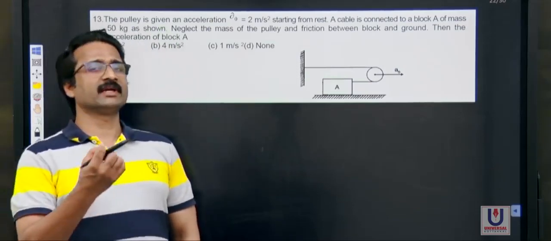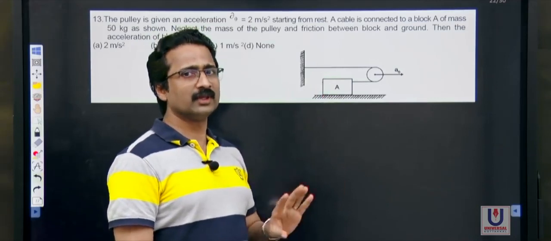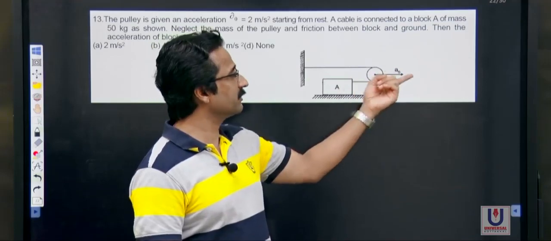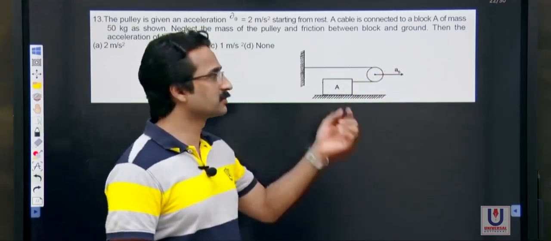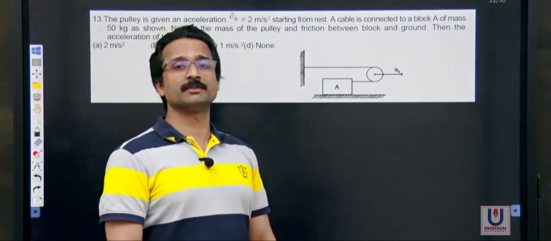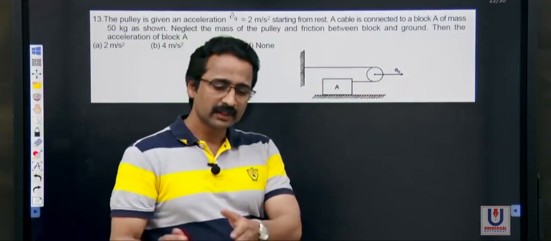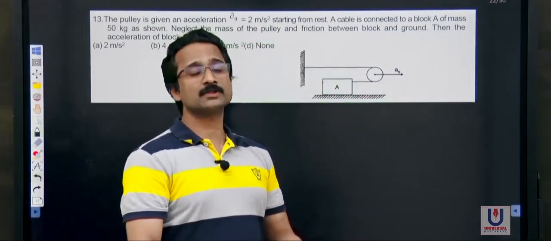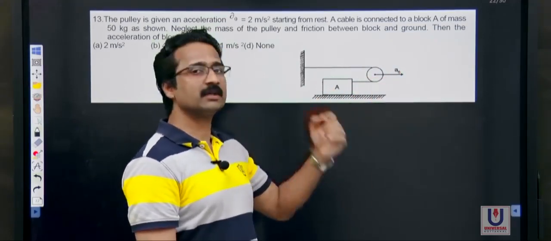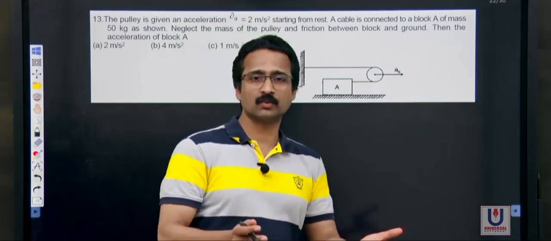So study this diagram very carefully. See here, a body is given and its mass is also given. Actually, it is not necessary also. You will soon understand it. Now what they say is this pulley is given some acceleration A. It's a movable pulley. So somebody is pulling this pulley. Now it is given that this pulley is given an acceleration of 2 meters per second squared. So naturally when you pull this pulley, as this body is free to move, it also will begin to move. They ask you, if A0 is 2 meters per second squared, what can be the acceleration of this block? That block is certainly expected to move, but with what acceleration?